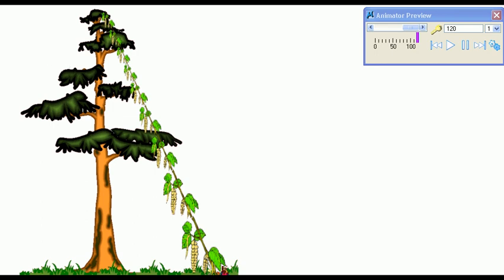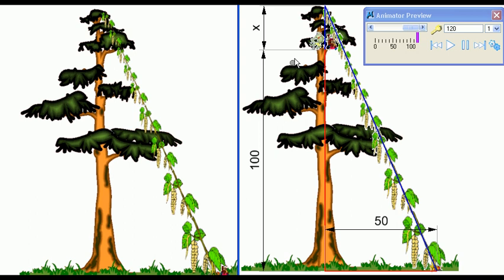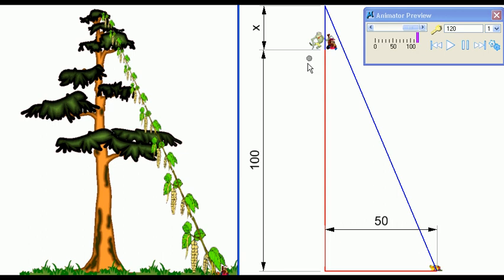There are some dimensions given to us. Let us take a look at them. So here is the problem. The monkeys are right now at the height of 100 units, and they have to walk on the ground about 50 units. And the distance from the monkey's position to the tip of the tree, from where the vine would take the second monkey to the fruit, is x, and that is to be found. So let's get rid of some of the extraneous geometry and just boil it down to its essential ingredients.